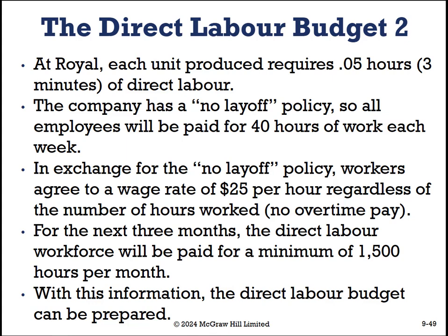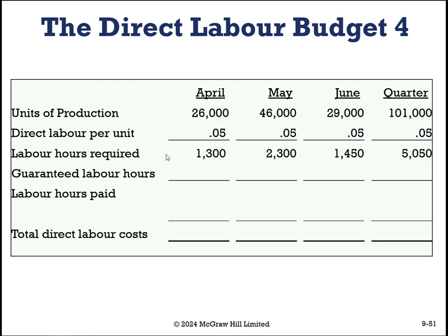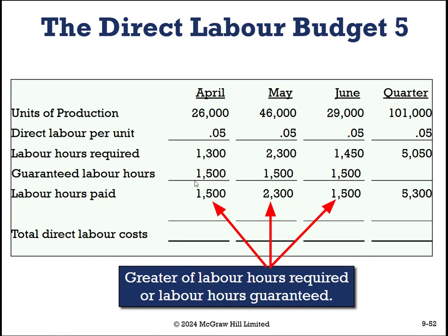Okay, let's take a look at this. So we need to go back to our production budget because, again, the direct labor, our people, are going to be making products that are driven from what we need to produce. So that's going to be 26,000 units for April, 46,000 for May, and 29,000 for June. Our direct labor per unit is going to be 0.05. Remember, that's our 3 minutes. So now we see that we need 1,300, 2,300, and 1,450 hours, except we guaranteed 1,500 hours.